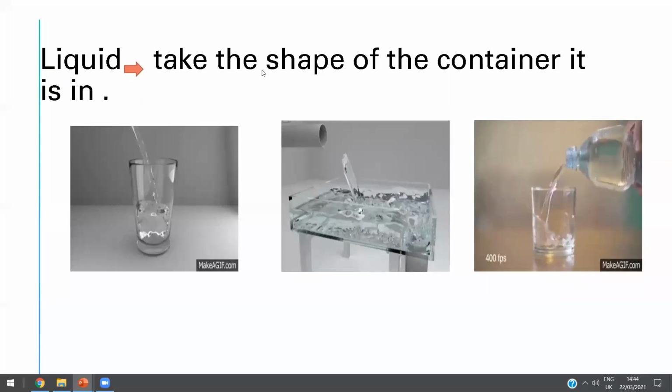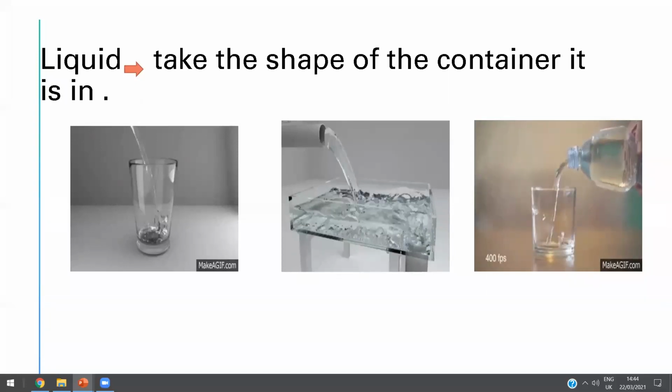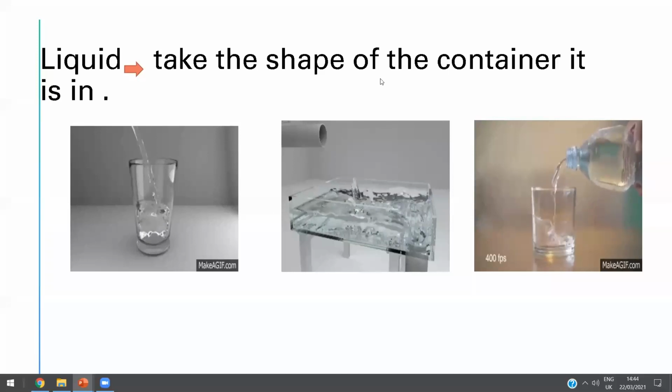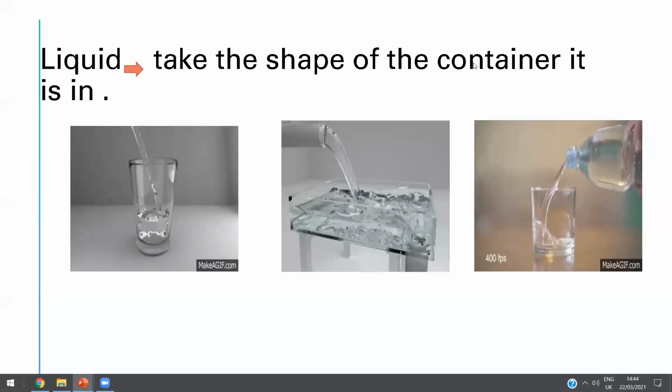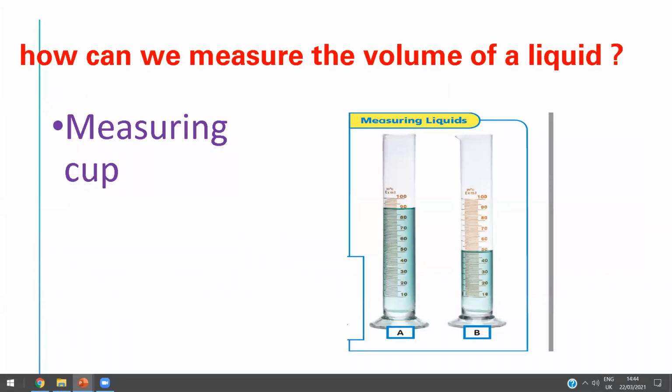Yes, Nawaf. Tell me, honey, liquid takes the shape of the container it is in. Take the shape of the container it is in. Yes, amazing. Take the shape of the container it is in.